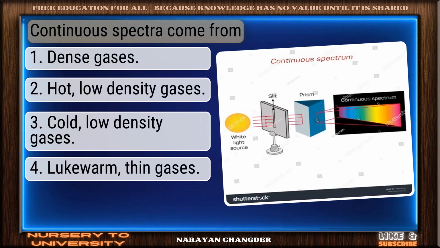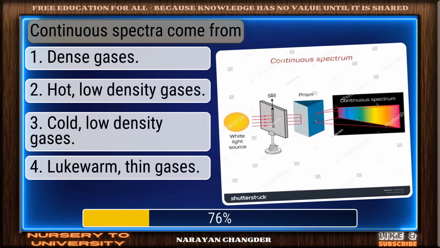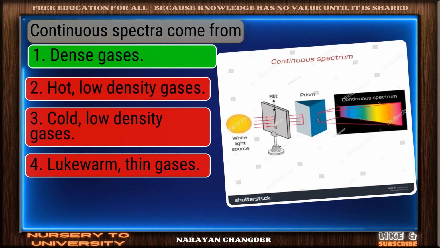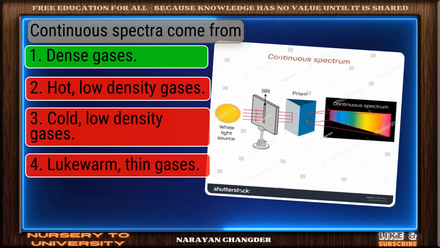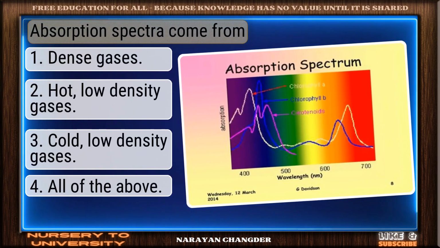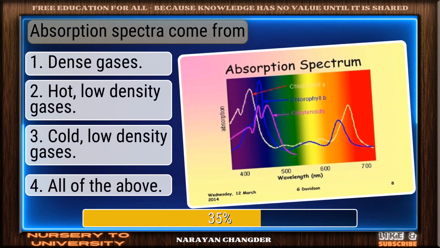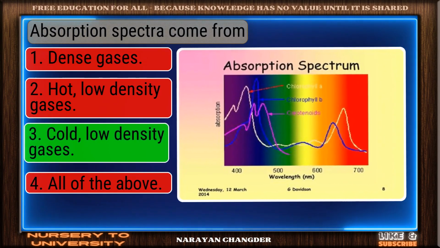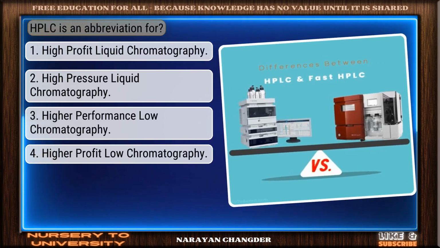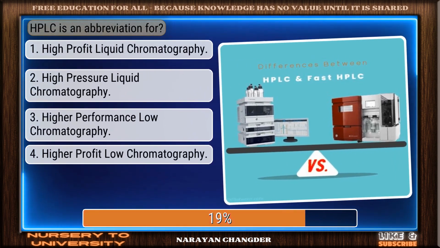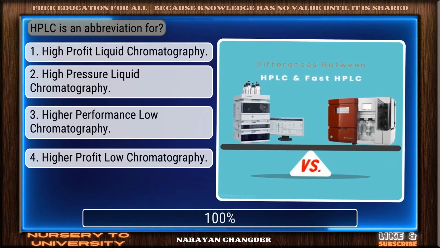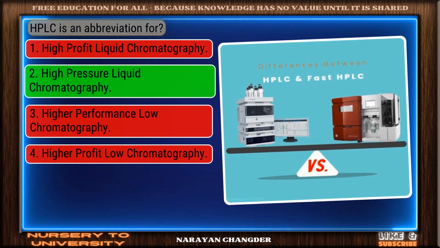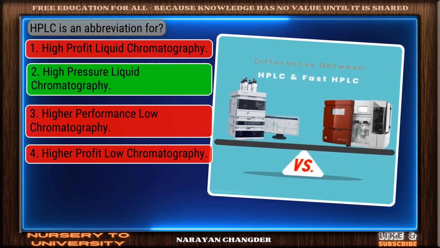Continuous spectra come from? Correct. Dense gases is the right answer. Absorption spectra come from? Valid point. Cold, low-density gases is true. HPLC is an abbreviation for? You chose high-pressure liquid chromatography.